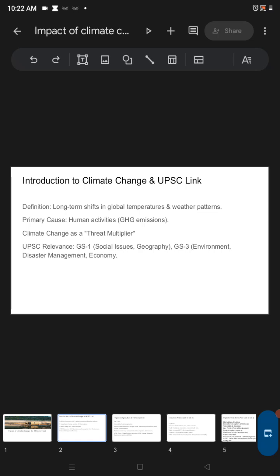Climate is all about geography, and social issues because it will impact the society. GS 3 covers environment and disaster management because climate change can bring disasters, landslides, and all of those things. And it will damage the economy, so it is also linked with the economy.